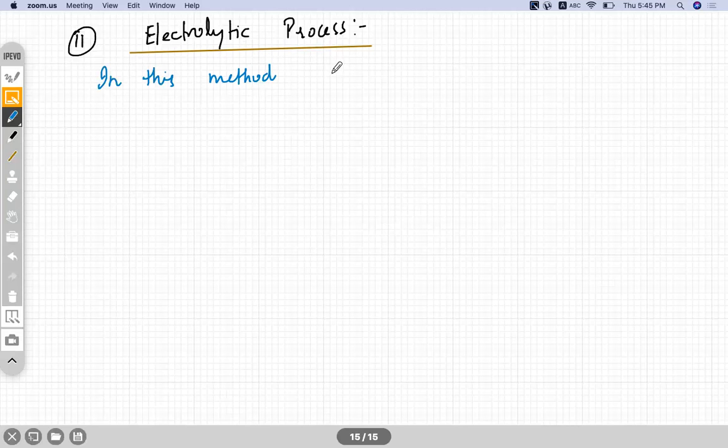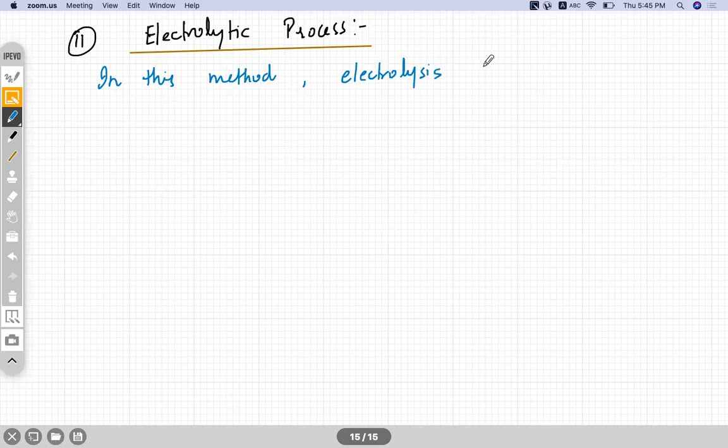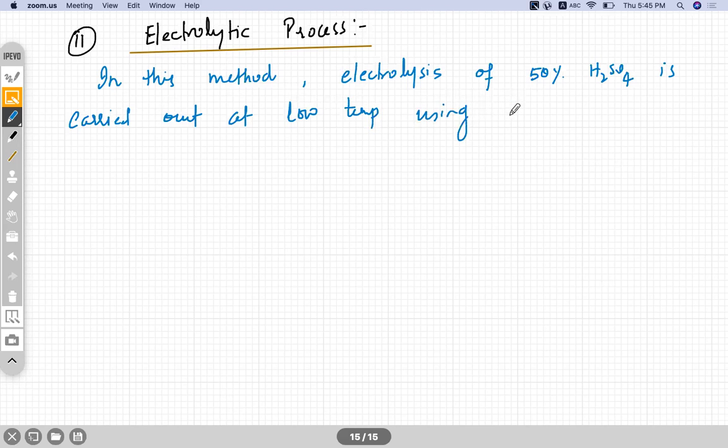In this method, electrolysis of 50% H2SO4, sulfuric acid, is carried out at low temperature using platinum electrode.